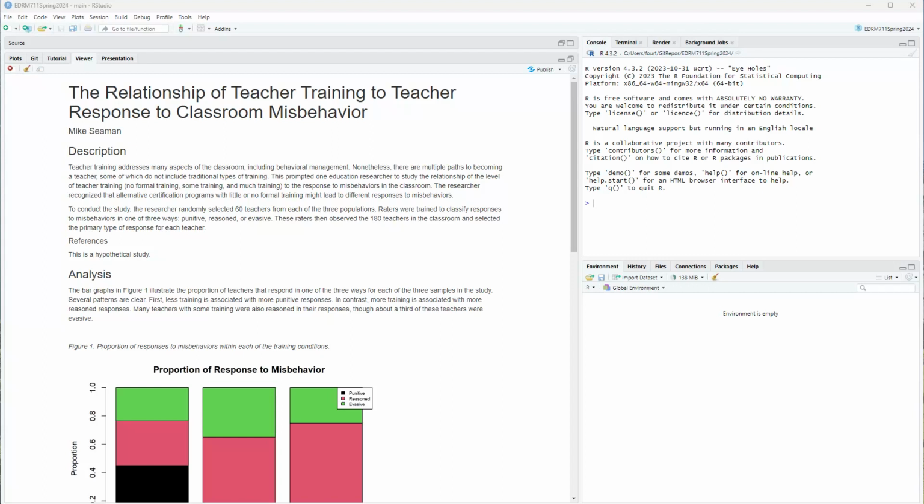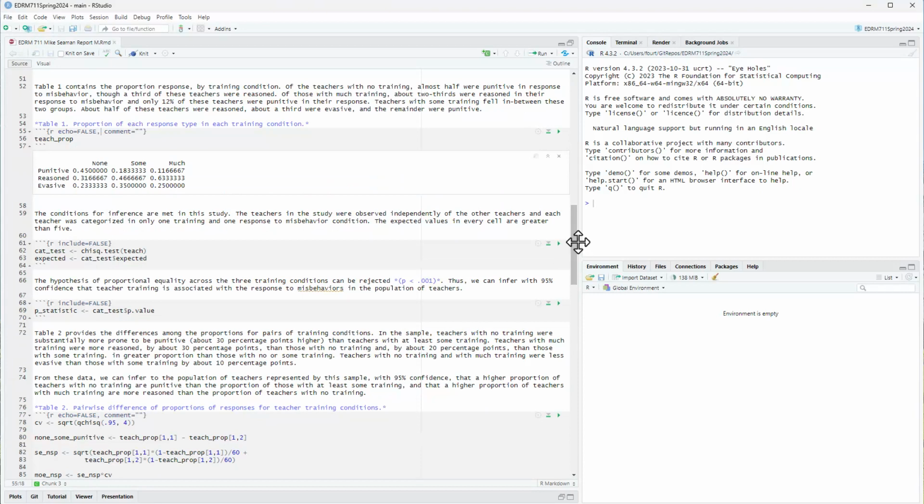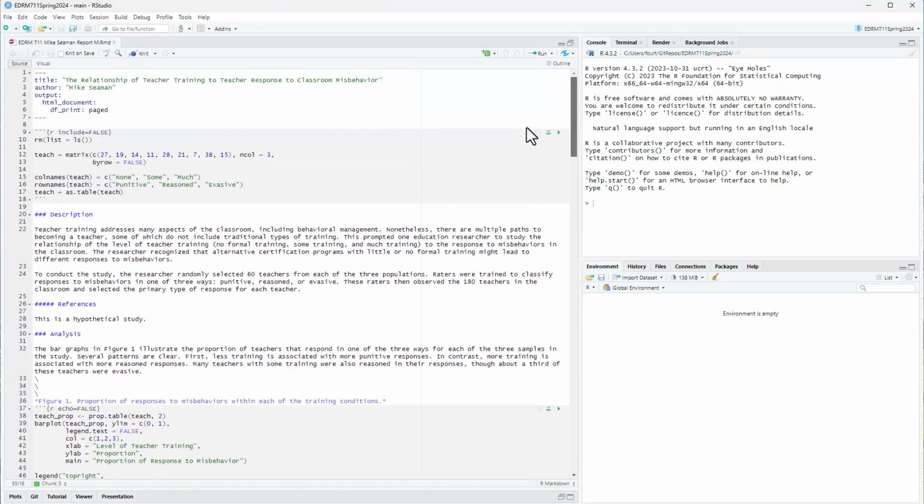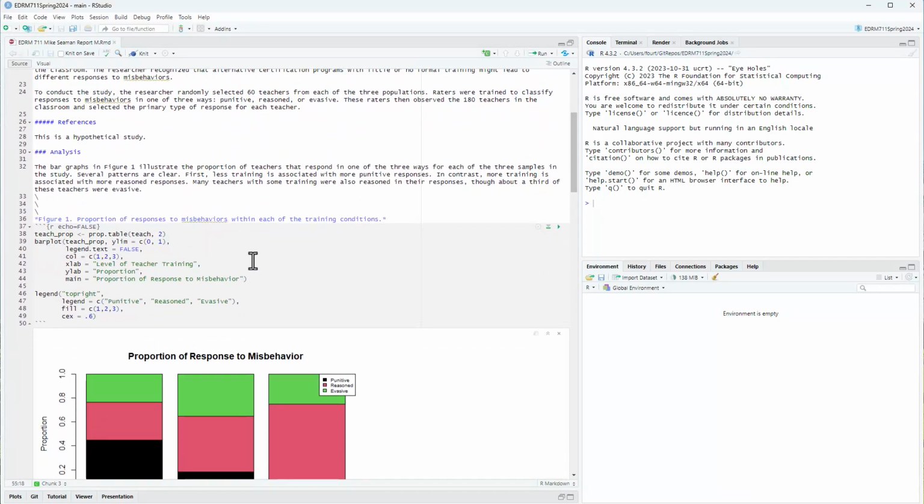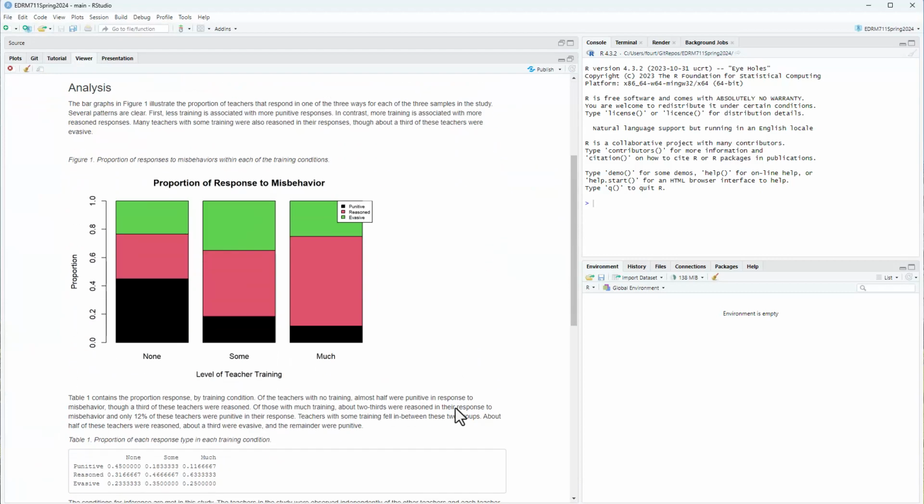You may recall that when we were looking at this earlier in another video, we calculated descriptive statistics first because they're necessary for the bar graph, but in the report I always prefer to start with a visual display. So if you look at my code for this, you'll see that I am calculating the proportions right here on line 38, but I'm not showing them at this time. I'm just using them in order to create my bar graph. So here's the bar graph.